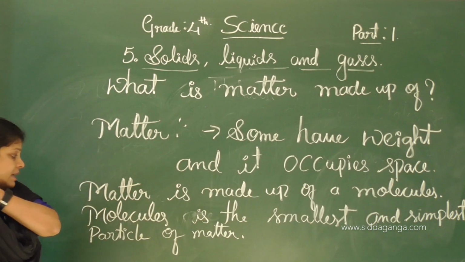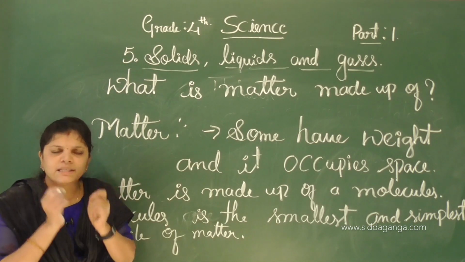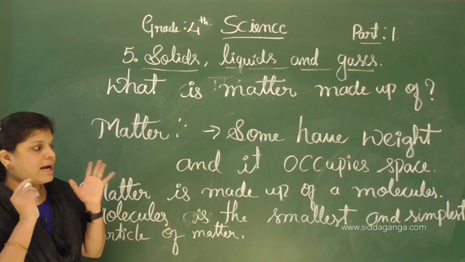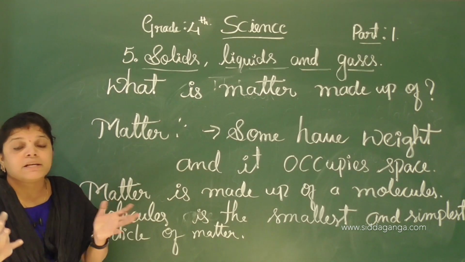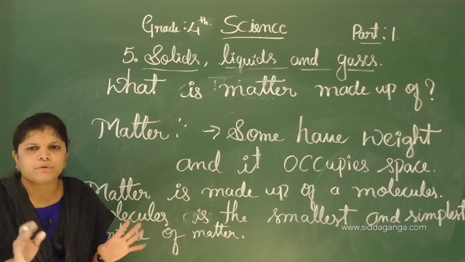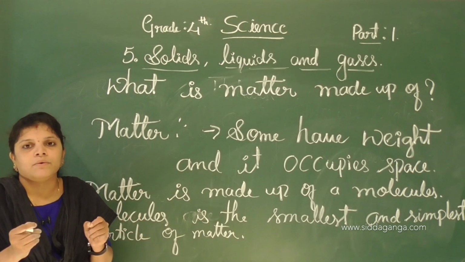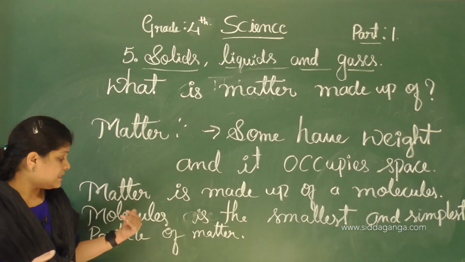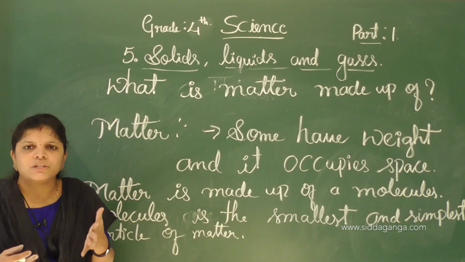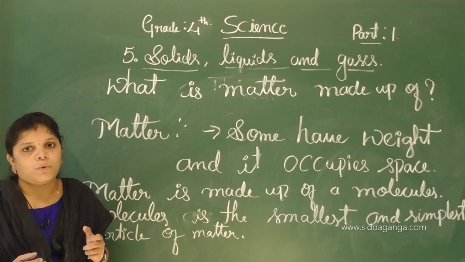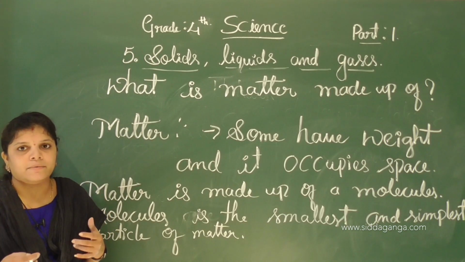Okay, I agree. See, molecules are the simplest, smallest particle of matter. Okay, see, we cannot see molecules, they are very small. We cannot see molecules with naked eyes, it's a very small thing. Okay, it's a very small particle.